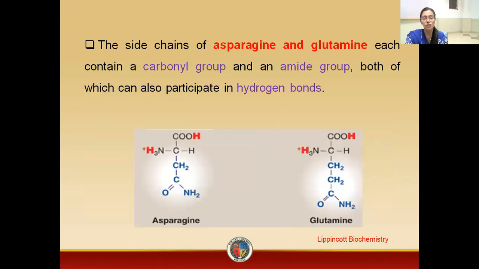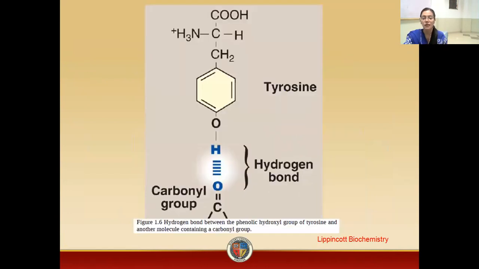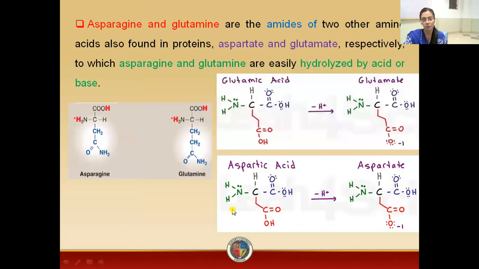Now, the side chains of asparagine and glutamine each contains a carbonyl group. This is the carbonyl group and an amide group. So both of which can participate in hydrogen bonding. So this figure is representing asparagine with carbonyl and amide group. This is representing glutamine with carbonyl and the amide group that will participate in hydrogen bonding. So this figure is representing that we have a tyrosine and this hydroxyl group will make hydrogen bond with the carbonyl group of the other amino acid.